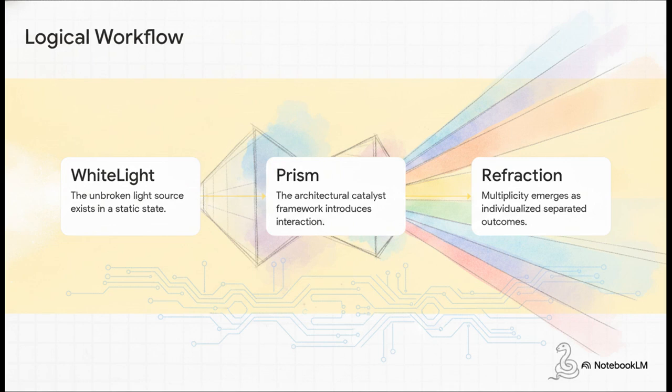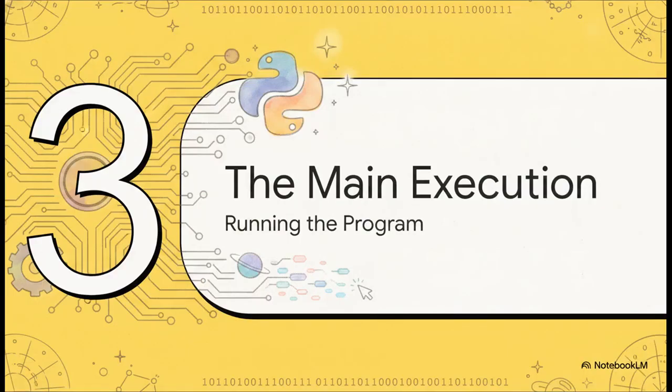So let's put the whole puzzle together. 1, we start with white light. 2, it hits the prism. 3, it results in refraction. Unbroken light hits the prism to create the refraction. It's a perfectly complete, logical workflow mapping out exactly how unity becomes multiplicity. It's honestly brilliant. The author has distilled this massive philosophical idea, source consciousness fragmenting into individual experiences, into 3 totally basic Python blueprints.